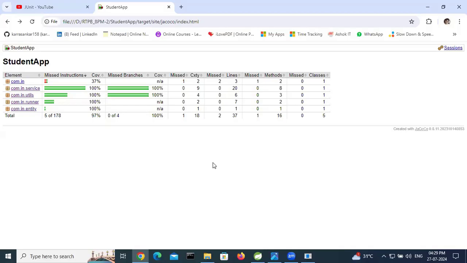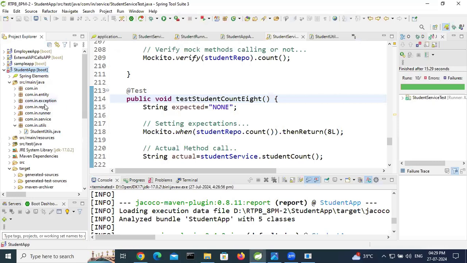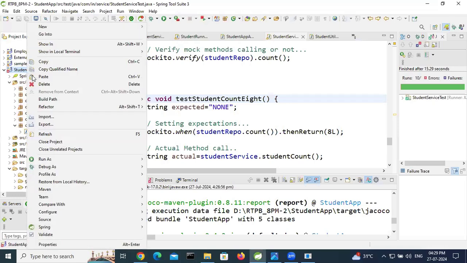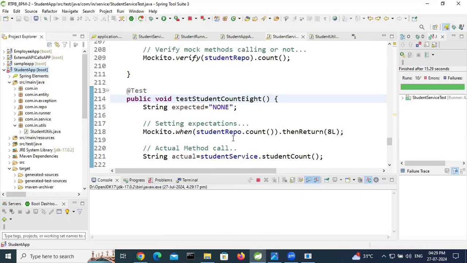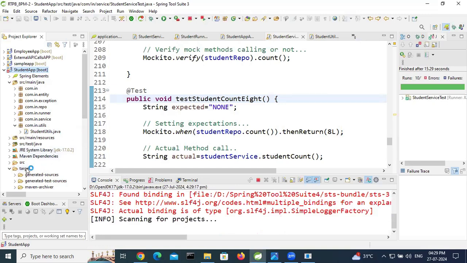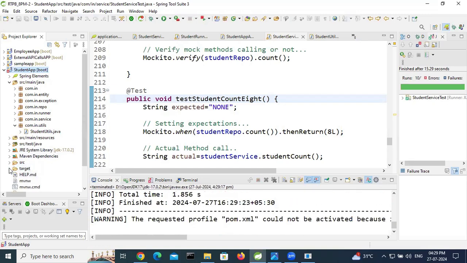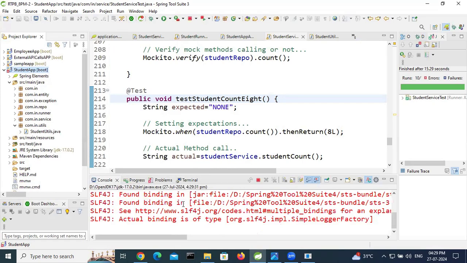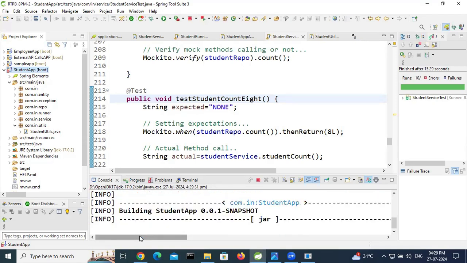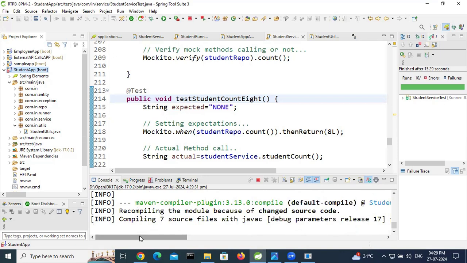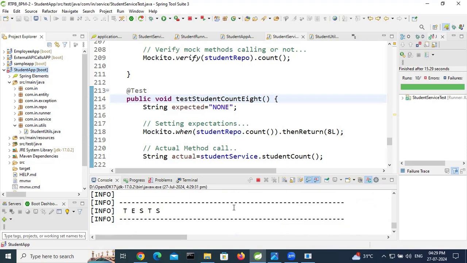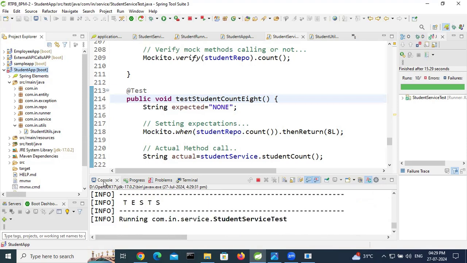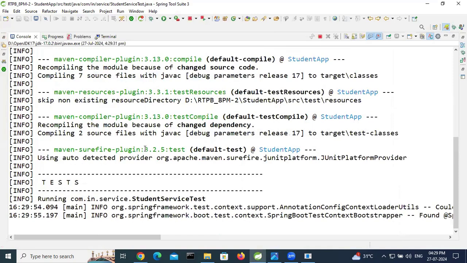So here we have another package also, exception, but it is not reflecting. So let's do one thing. Run as Maven clean. So I am deleting this target. This target is gone. Nothing is there. Again I am running Maven install. If any package is not showing, then do like this. Wait some time. This Spring Boot application will be started successfully. Now test cases are running. Total 11 test cases are there.